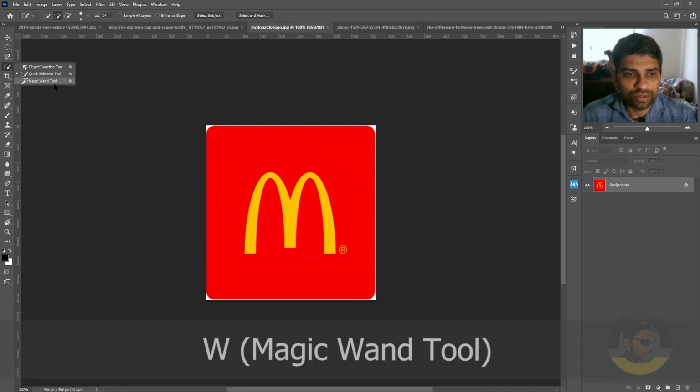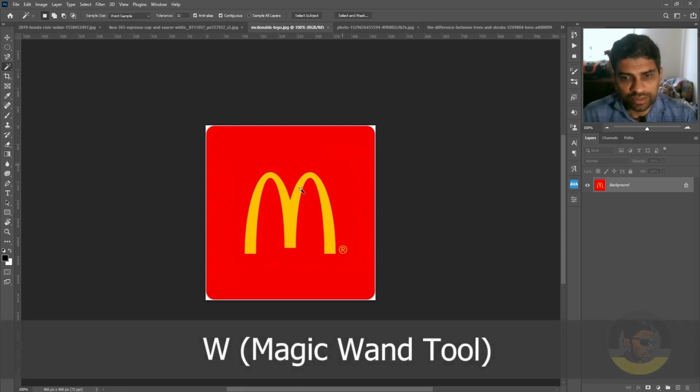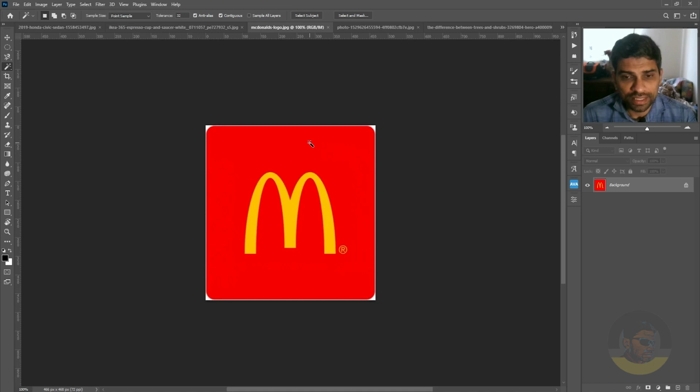The shortcut key for the magic wand tool is W on your keyboard, and you can simply click a color to select it, only if it is a single color. So if I click on the yellow one, the yellow is automatically selected. The only setting for the magic wand tool which you should consider is the tolerance in the options bar. Make sure it is almost 32 or something like that. So it clearly selects a single color within no time. So the magic wand tool is only a color based selection tool, unlike the magnetic lasso tool and quick selection tool.